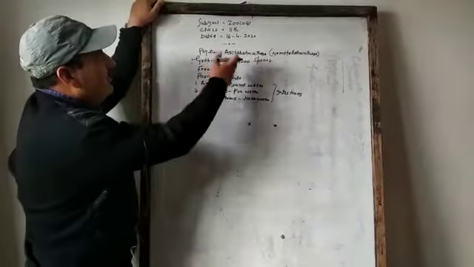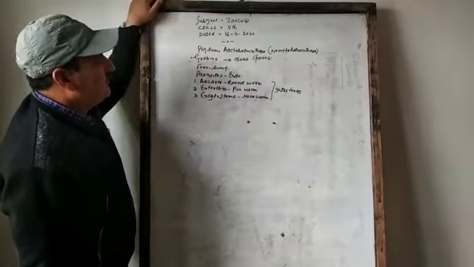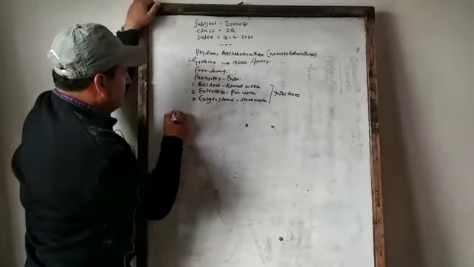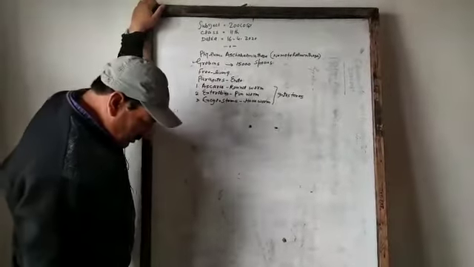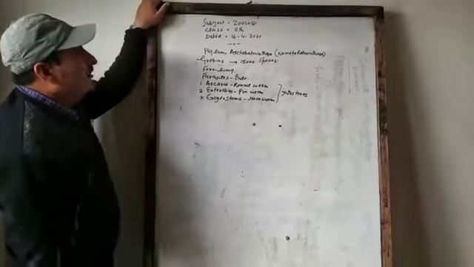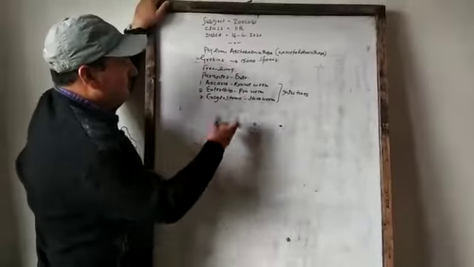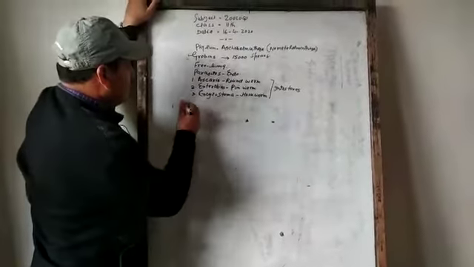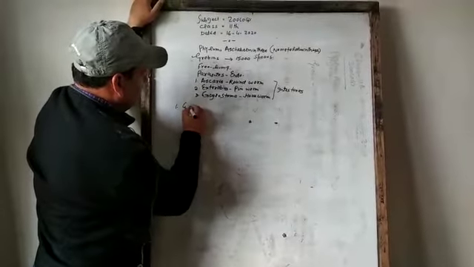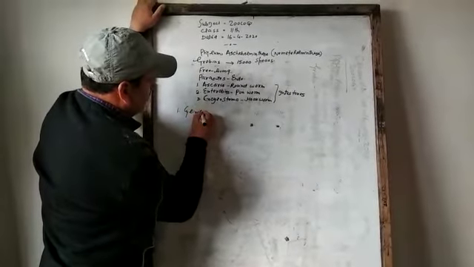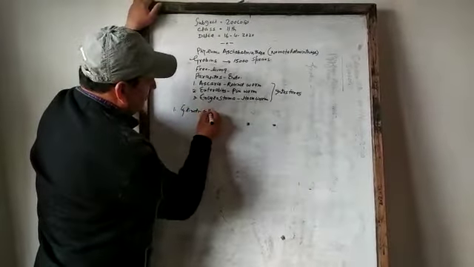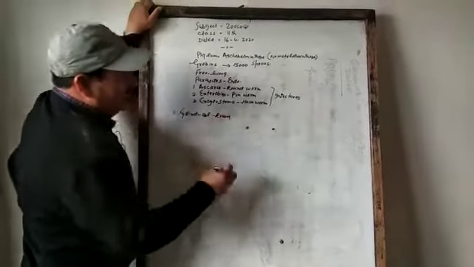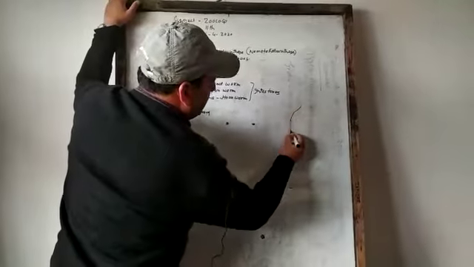We have to study the main characters of this phylum Aschelminthes. The phylum includes 15,000 species, and we only study these parasites. The body is mostly cylindrical and round, just like this.